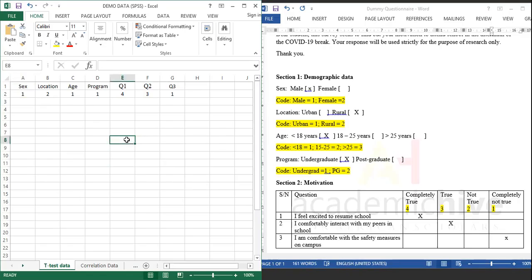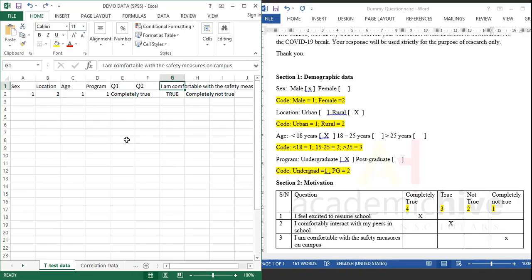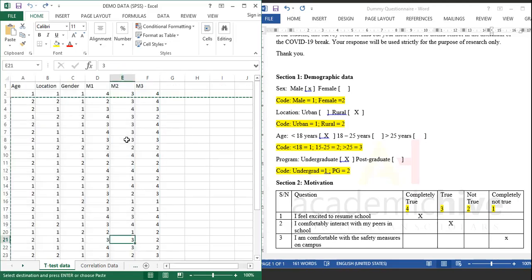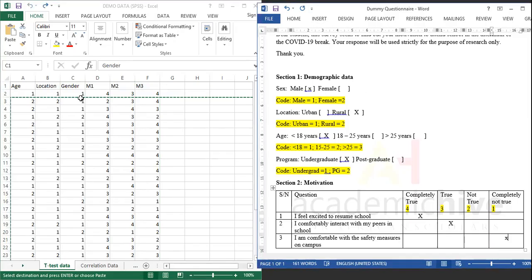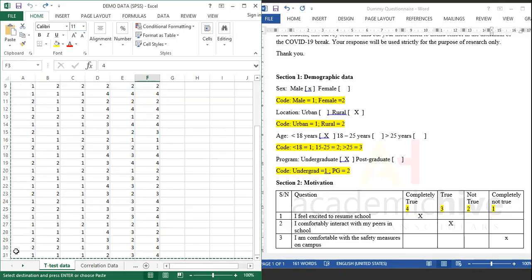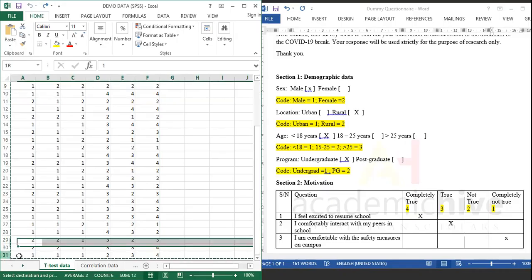So let's return it to what we already had. Let's say we already had something like this already. Great. So can you see that? So what does this tell us? This tells us that we have 30 people who filled this questionnaire. So you can see this shows 31, right?